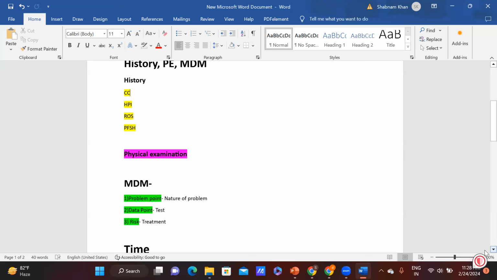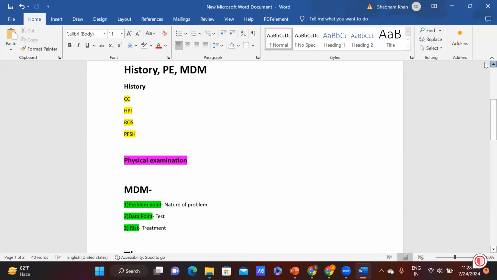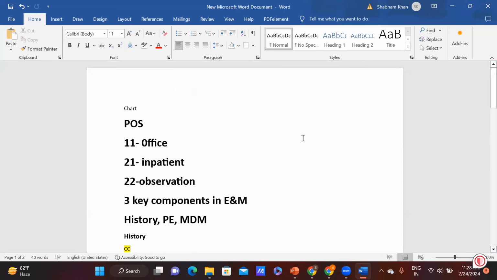Now let's talk about the level. Now we have CPT codes with us, right? As I've shared with you, these are the key components of E/M. There are CPT codes for E/M. Do you guys remember them? Office visit E/M codes we have, such as 99202. Can you see the place of service here, guys? If you see the screen, I have given place of service 11.